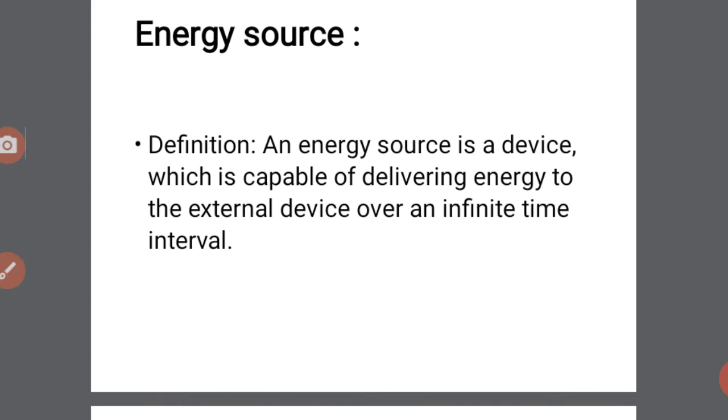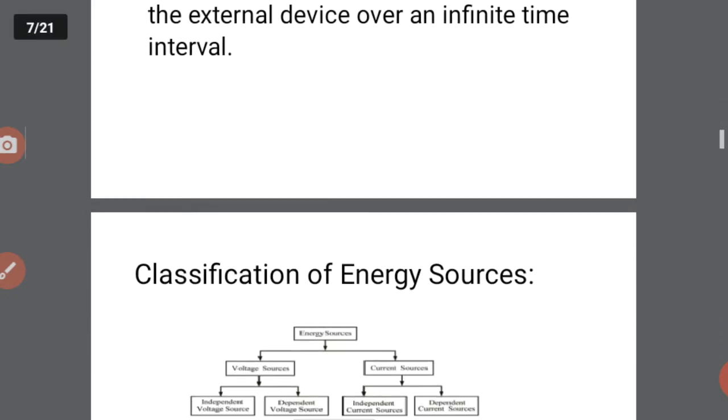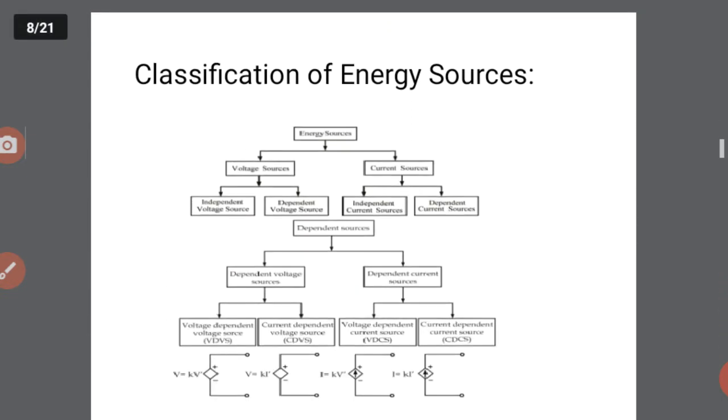Is it clear? Now there is a classification of energy sources.